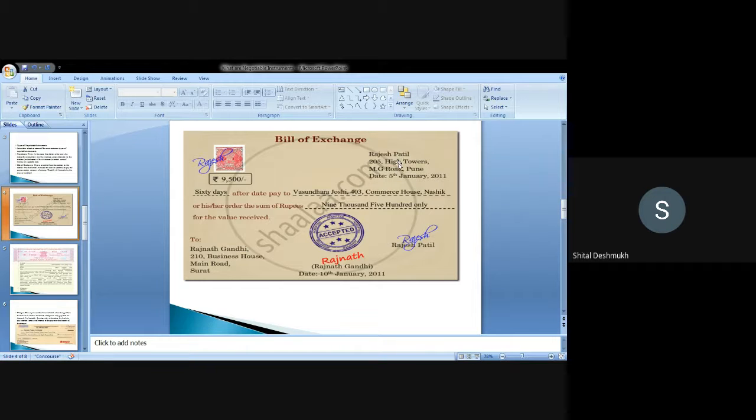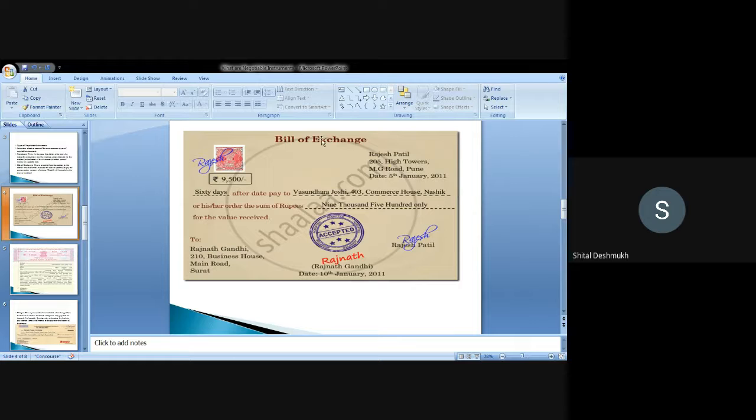Firstly she will ask the drawee, that is Rajnath Gandhi, that she didn't receive the goods of 90,500 rupees. She didn't receive anything. In that case, she will first approach the drawee, and then she can approach the seller also if she did not get the money.